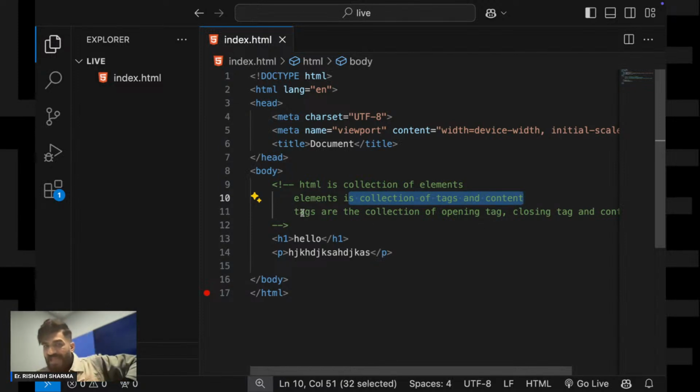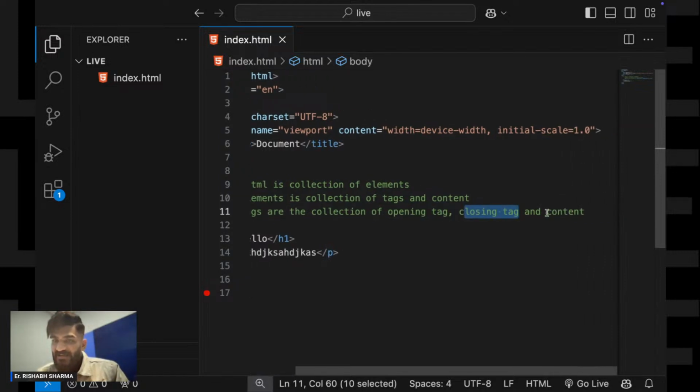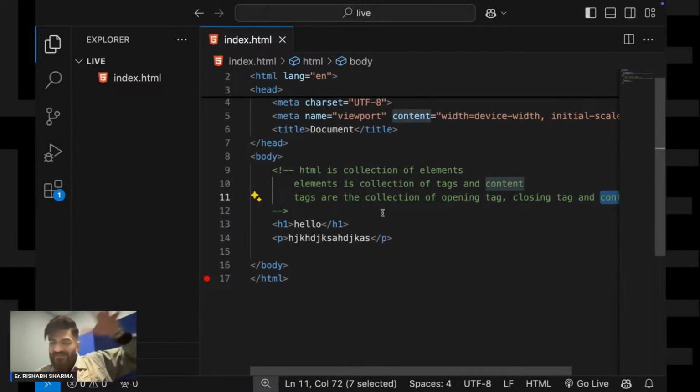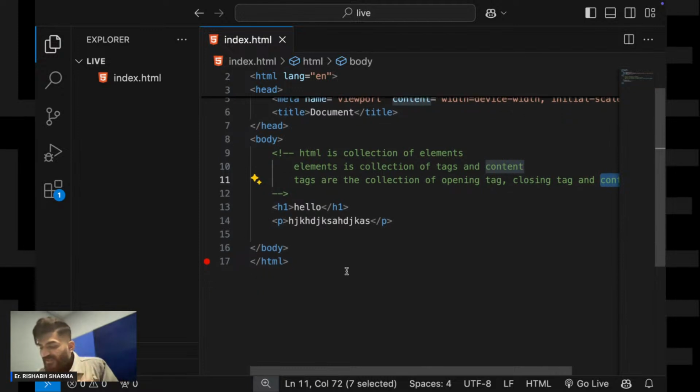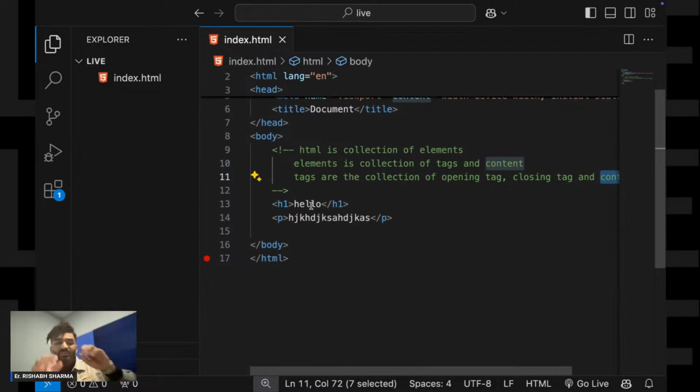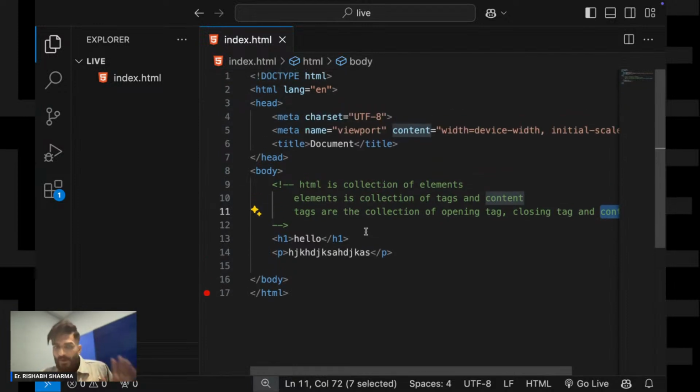Now what are tags? A collection of the opening tag, the closing tag, and the content. You can learn it like this. And what is content? Whatever you write inside your opening and closing tag is known as the content. Now it should be clear.